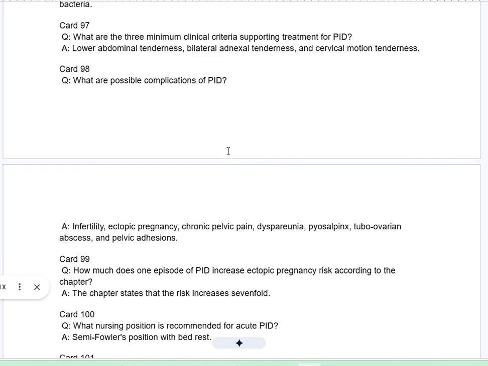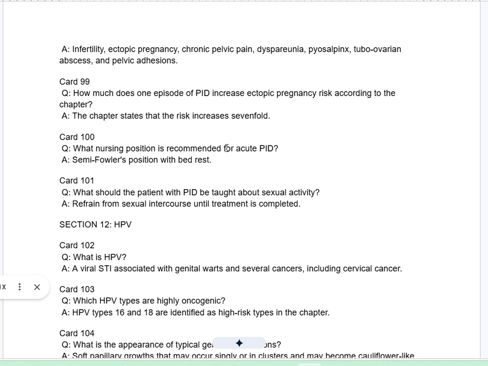What are possible complications of PID? A. Infertility, ectopic pregnancy, chronic pelvic pain, dyspareunia, pyosalpinx, tubo-ovarian abscess, and pelvic adhesions. Card 99Q. How much does one episode of PID increase ectopic pregnancy risk according to the chapter? A. The chapter states that the risk increases 7-fold.